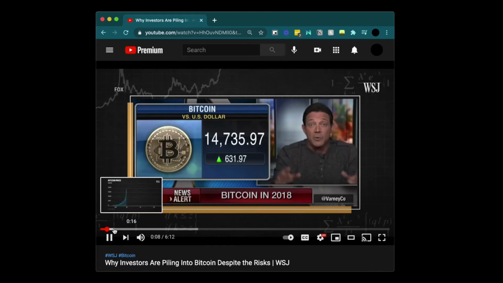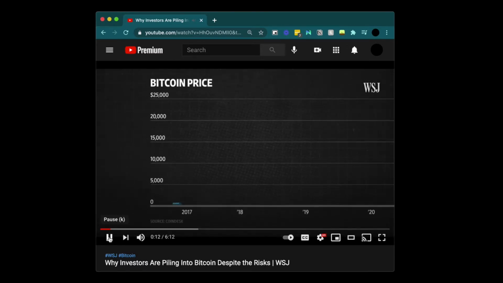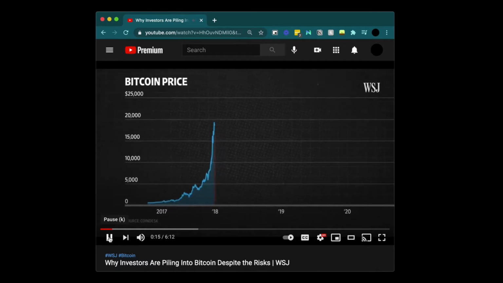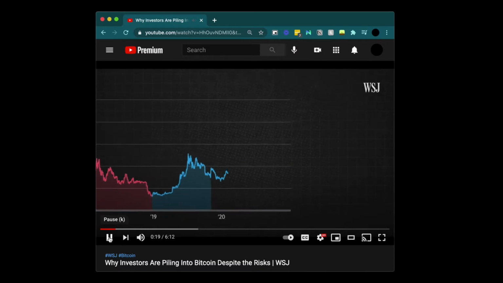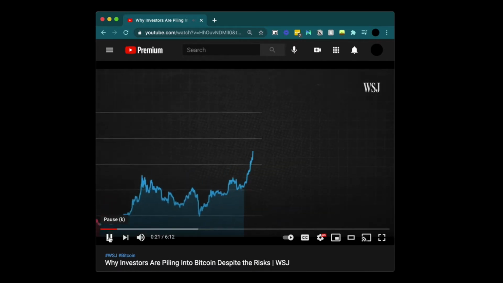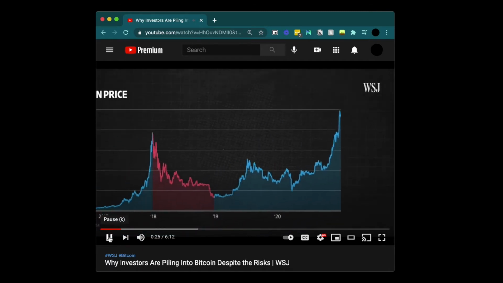Bitcoin, there's no value, it's a bubble. Bitcoin may well be a substitute for gold. You can see it on this chart. After a historic climb and crash 3 years ago, Bitcoin is at it again. Like last time, a surge of investor enthusiasm is driving it to all-time highs. And Bitcoin bulls say this is only the beginning.